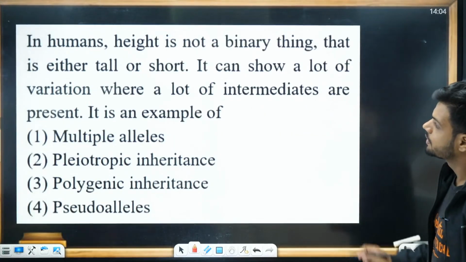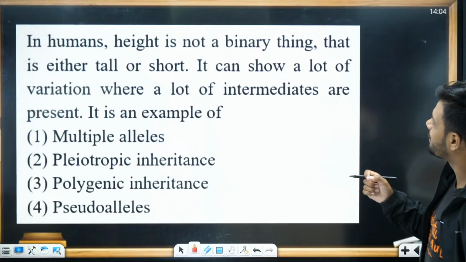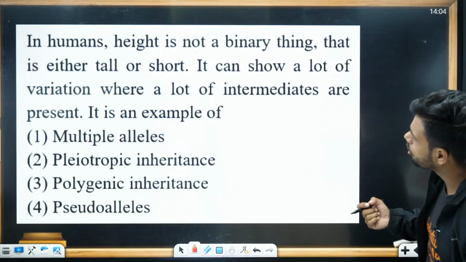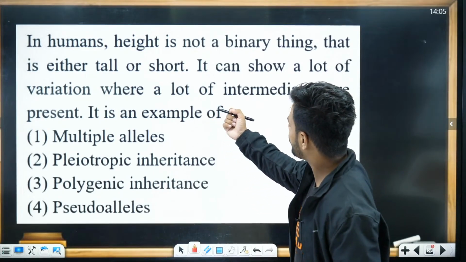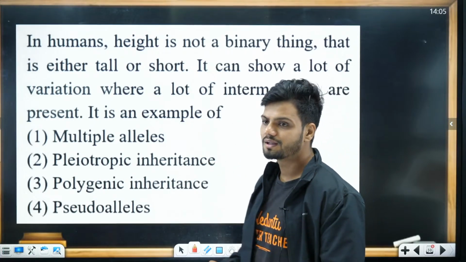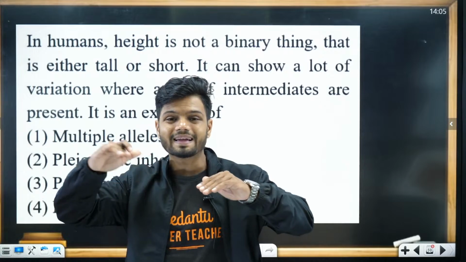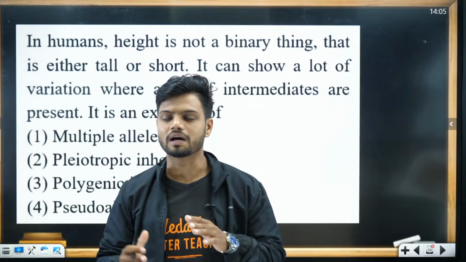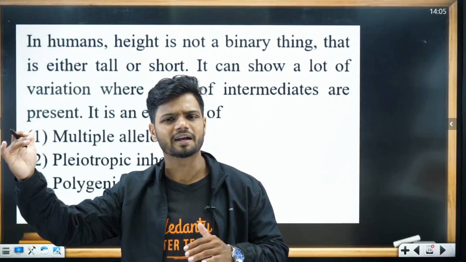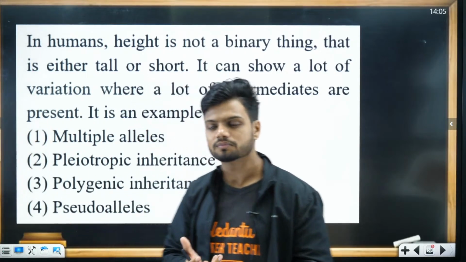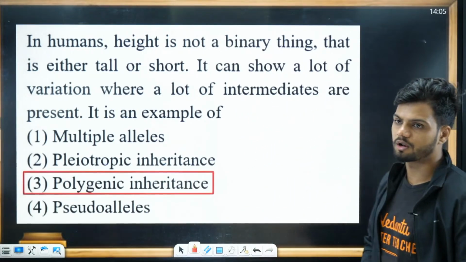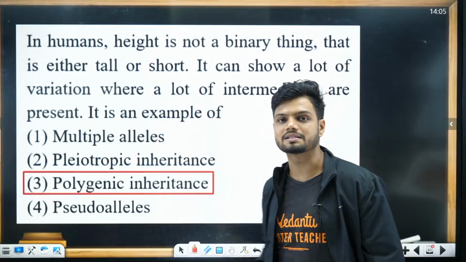Next question. In humans, height is not a binary thing, that is, either tall or short. There can be a lot of variations where many intermediates are present. So we have 5 feet 1, 5 feet 2, 5 feet 3, 4, 5, 6, 7, 8, 9, 10, 11, 6 feet. That is an example of polygenic inheritance, where we see multiple middle stages.